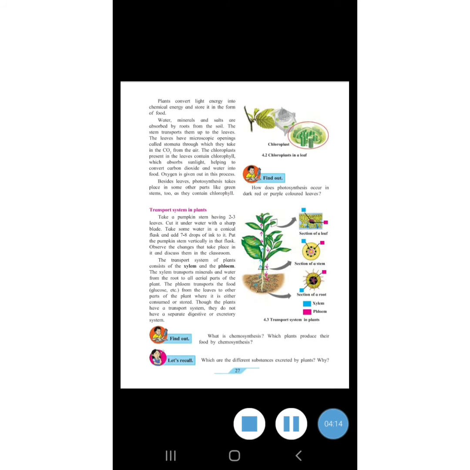The xylem transports minerals and water from the root to all aerial parts of the plant, and phloem transports the food, that is glucose. Work of xylem is providing minerals and water, and work of phloem is providing food, which is also called glucose. This work is done from the leaves to the parts of the plant where it is either consumed or stored. So from where is it transferred? It is transferred from the leaves of the plant.